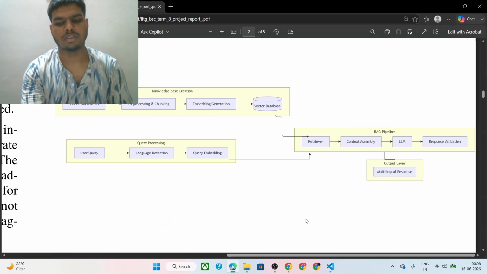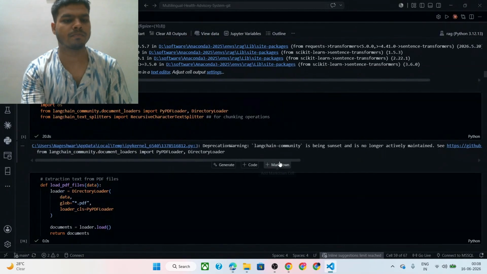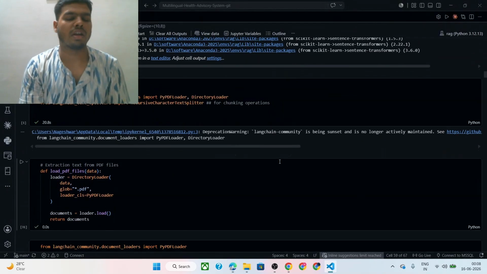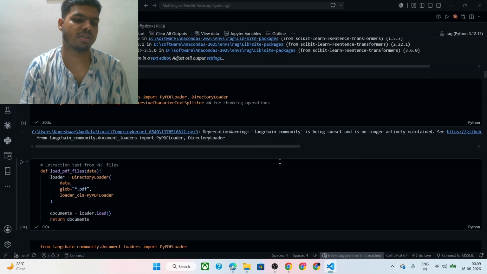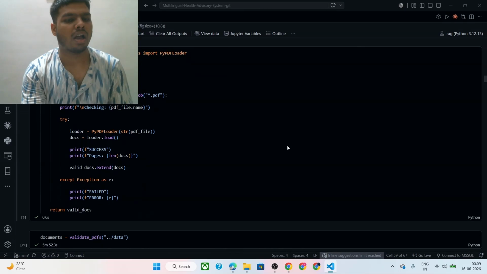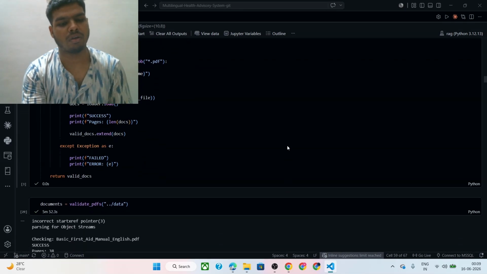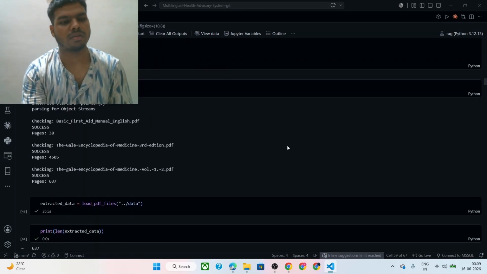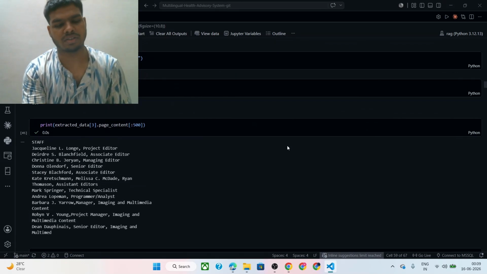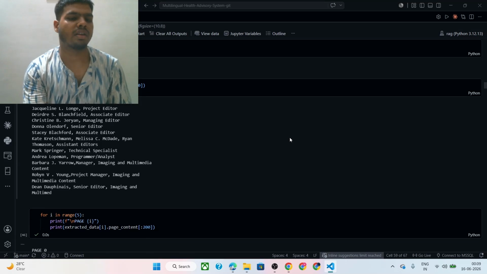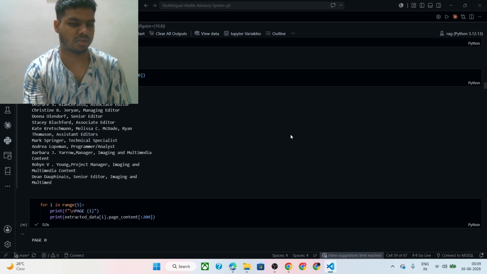As we move to our VS Code, as you can see here, I have used PyPDFLoader for loading different documents related to healthcare, and we have checked the validation of the data. The data is then extracted, and the extracted data is shown here.